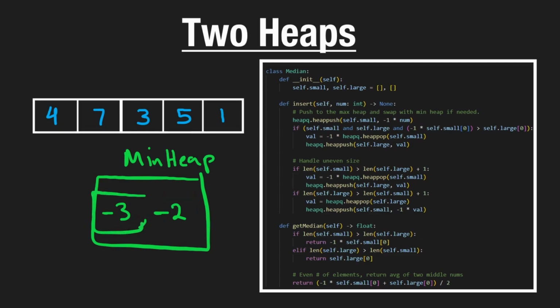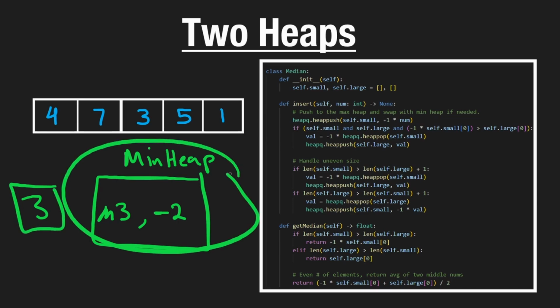So in this case, we're popping the -3, but since we know we multiplied the value by -1, we're going to have to multiply it by -1 when we pop from it again to counteract that effect. So when we pop from it, we'd get rid of the negative and we'd have a 3. So that's how we could simulate a max heap using a min heap.